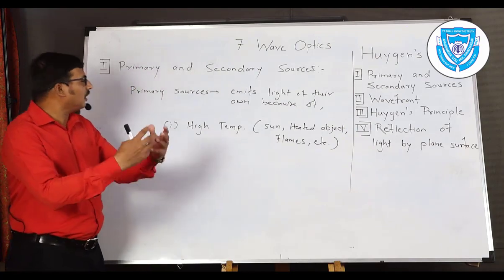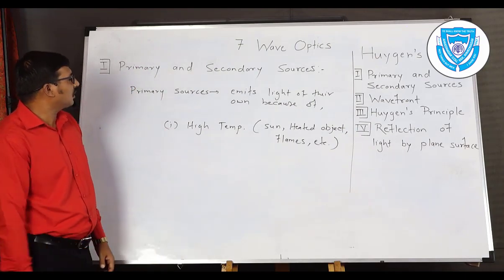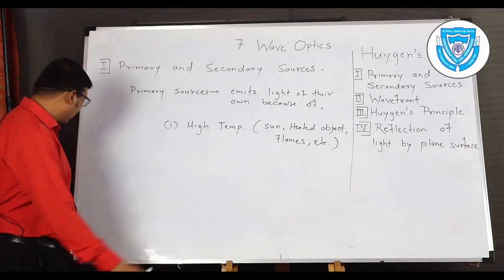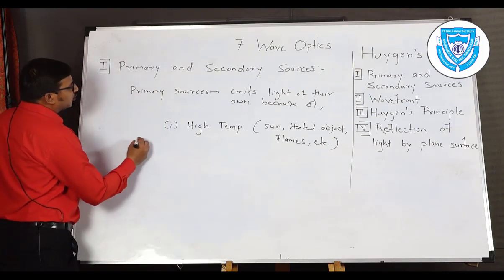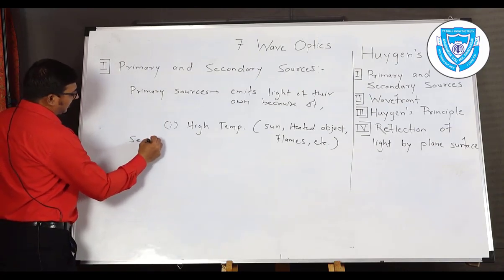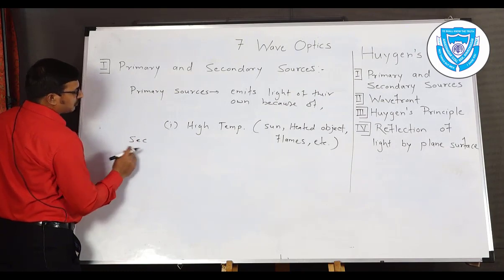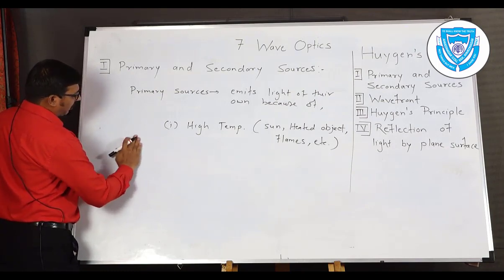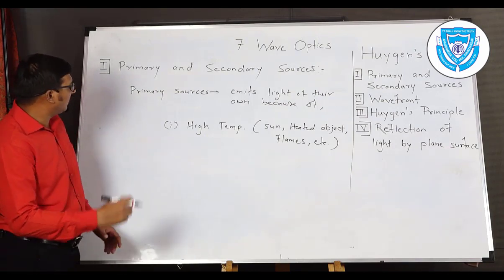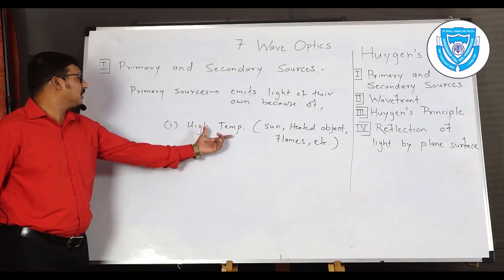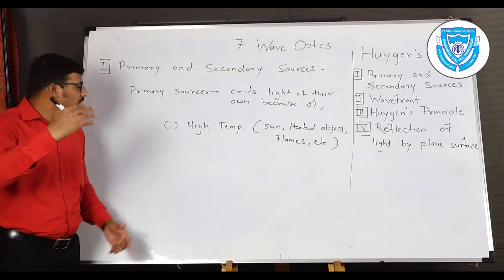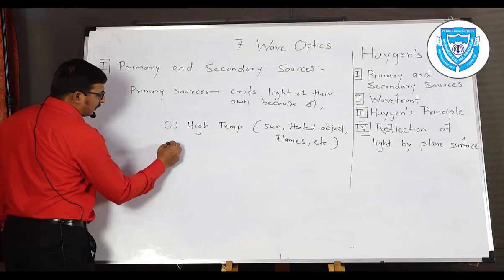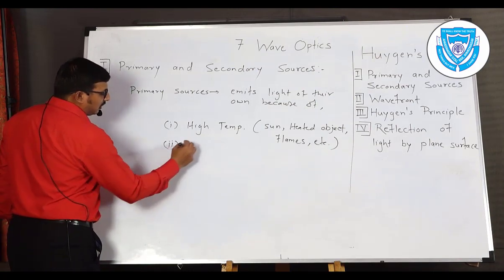Now we have the second type of source, called secondary sources, which we will understand shortly. First, we have one more category of primary sources: the effect of current.